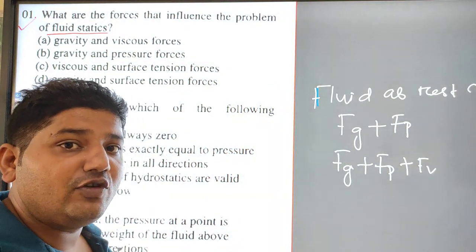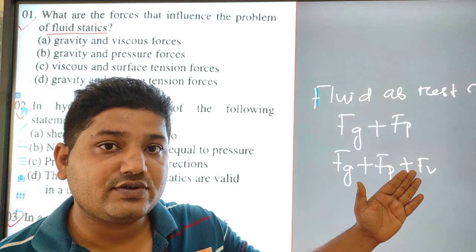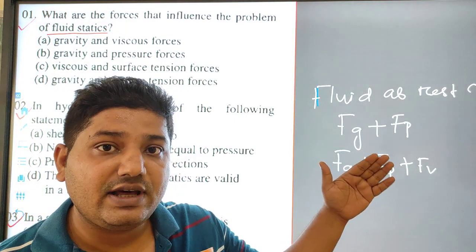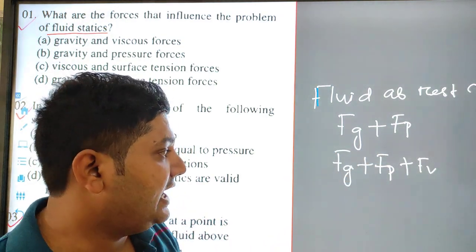But as long as the fluid is in a rest condition, there will be only pressure force, that is the intermolecular force between the fluid molecules, and the gravity force.